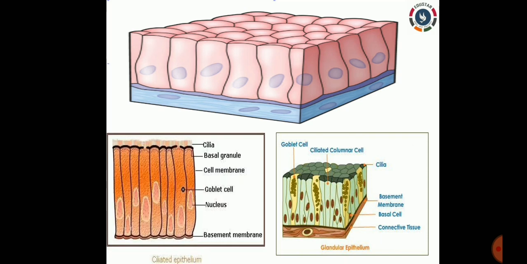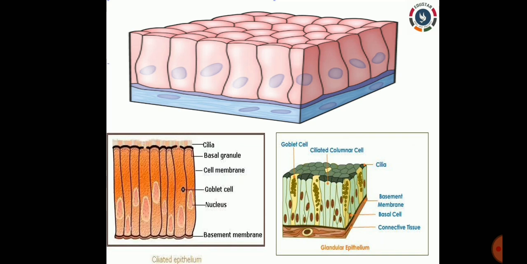If you see the next, third picture, next to ciliated epithelial, it is called glandular epithelial tissue. From the name gland, you can understand that glands are present in this epithelial tissue. The cells in this tissue might be cuboidal, columnar, branched or unbranched.